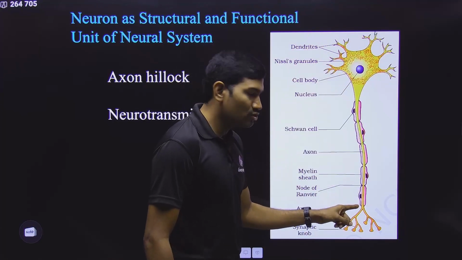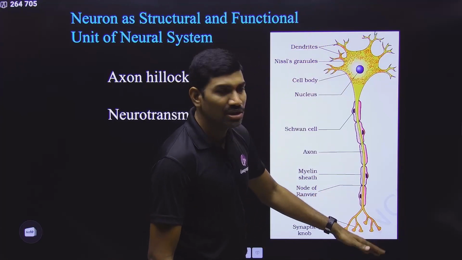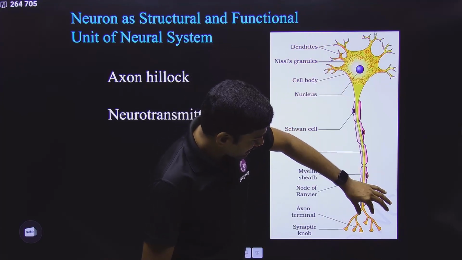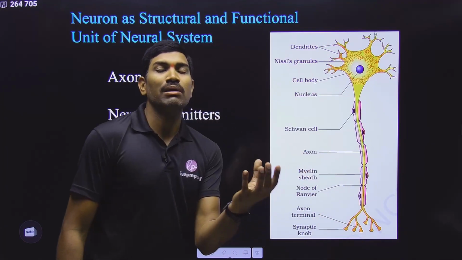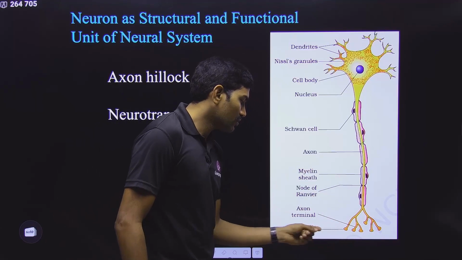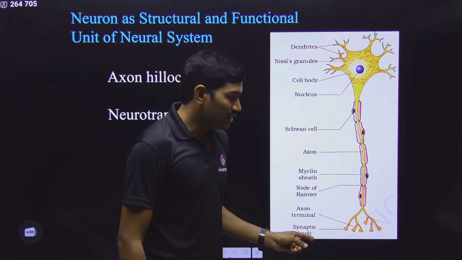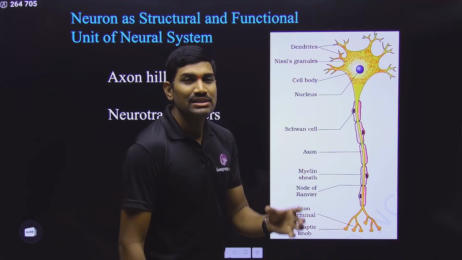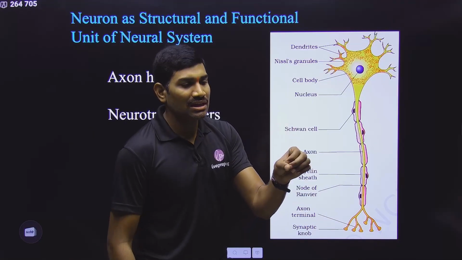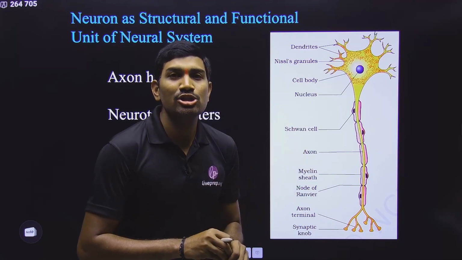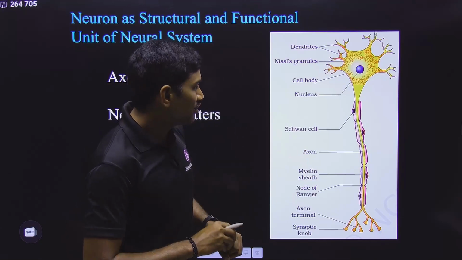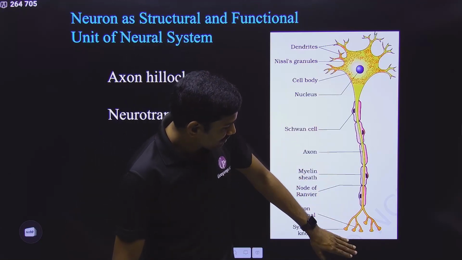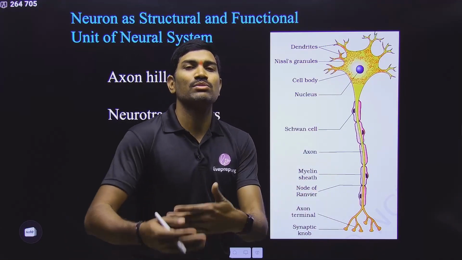And here this axon, this is the terminal, the distal part of the axon. The distal part of the axon is branched, and it ends with a bulged portion, and this bulged portion is called the synaptic knob. Inside this synaptic knob, synaptic vesicles are present. Inside the synaptic vesicles, some chemicals called neurotransmitters are present. Clear? And when these neurotransmitters are released, they can transmit the information.